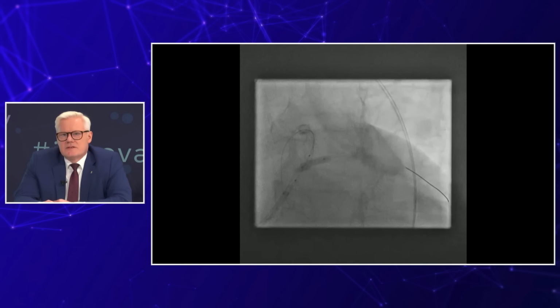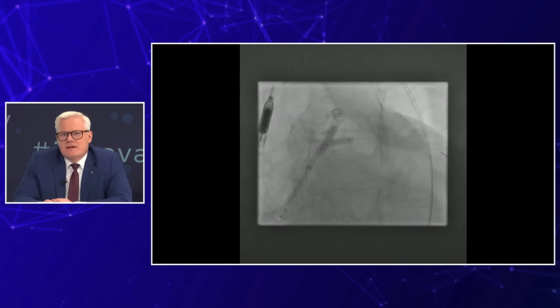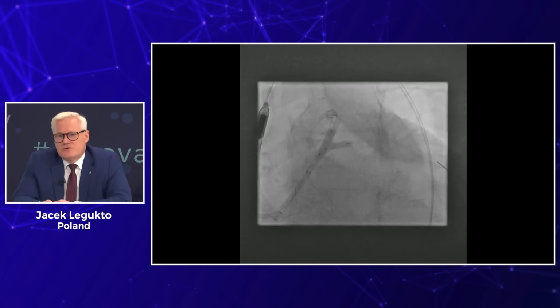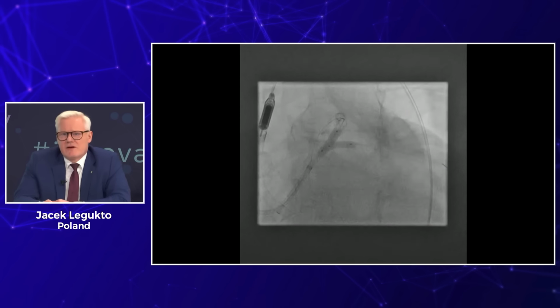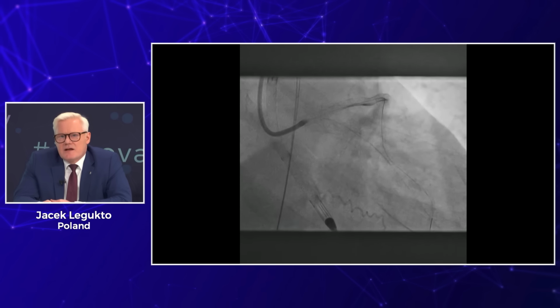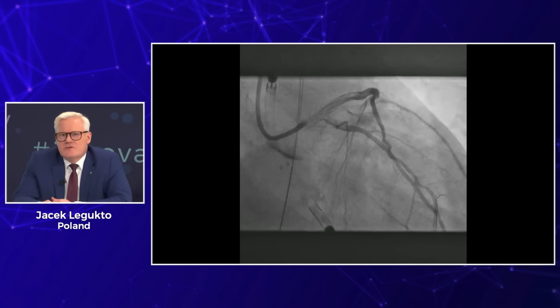After rewiring, of course, we need to post-dilate. I opened the balloon, a 3.5 balloon in the LAD. I did a kissing, 3.5 and 4.0 in the LAD. Very important to do the mini kiss, so very short overlap of the balloons, and of course afterwards kissing, and this is the result. And this result doesn't look so bad.